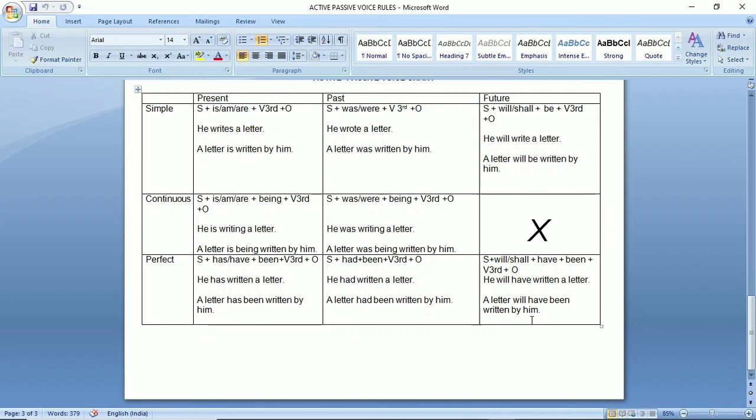Students, to learn this table in a better way, first thing, you should revise and keep all the rules of the tenses table in your mind. And second thing is that you must know more than 100 forms of the verb. Means forms of the verb you should know how to change, right?